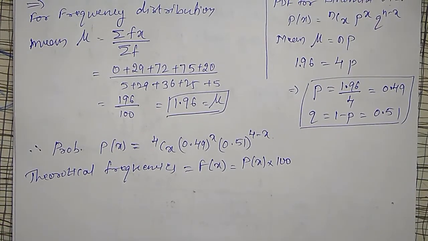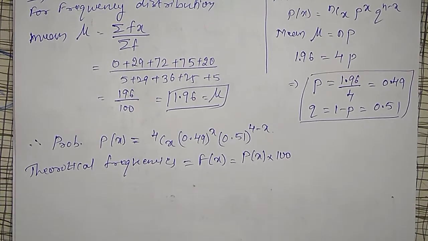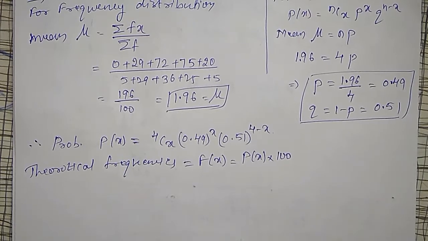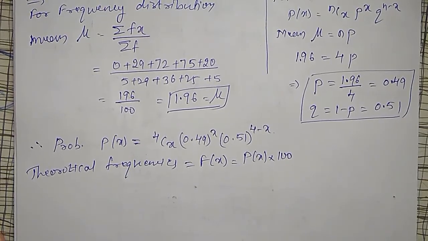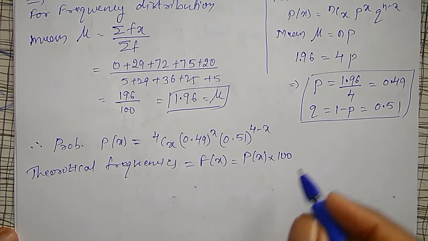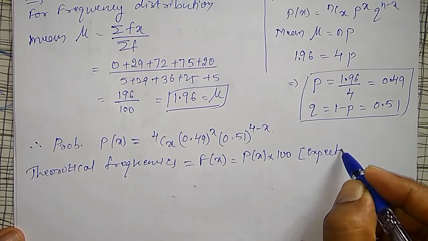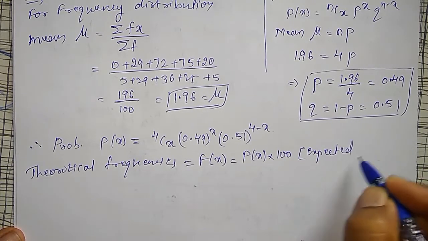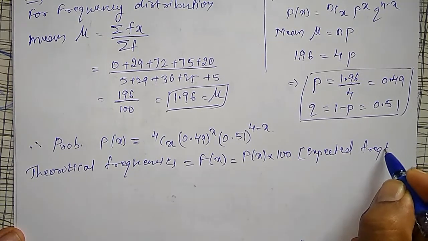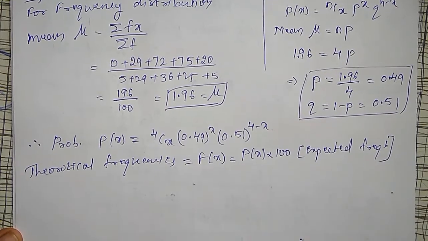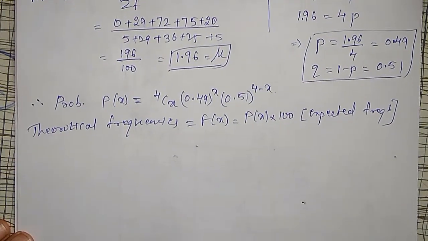Already these types of problems, fitting of binomial distribution and Poisson distribution, were done in the probability distribution. Same thing, I have to cover here. Next, using this, I will find the probability of frequencies. These are nothing but expected frequencies now. Then I will form the columns of observed frequencies and theoretical frequencies.